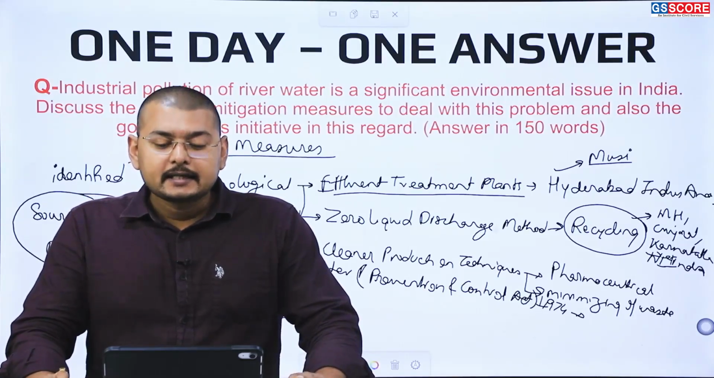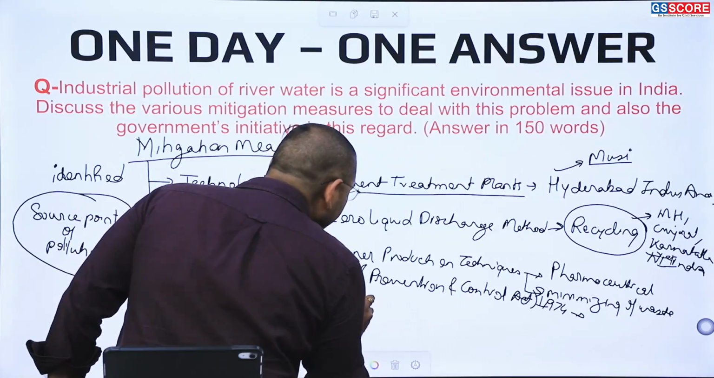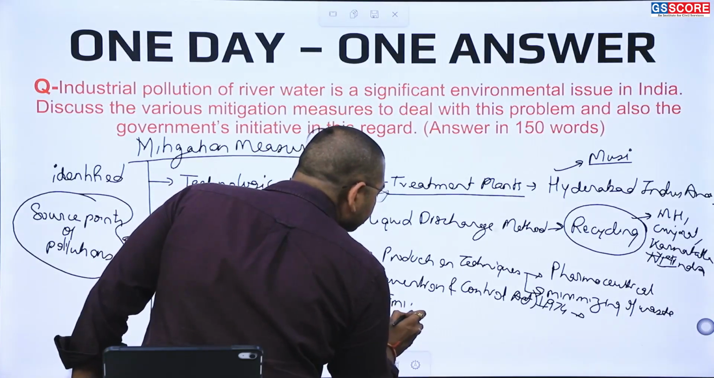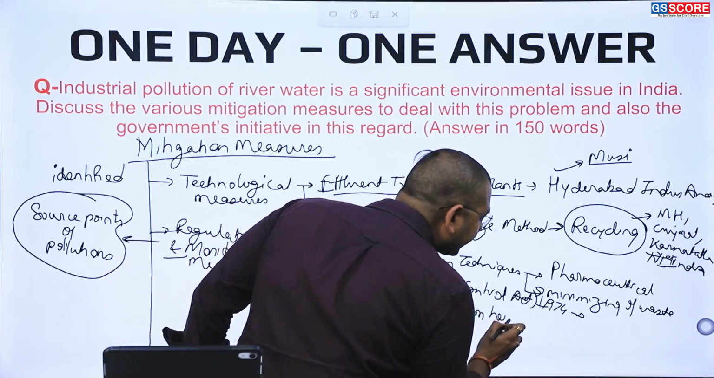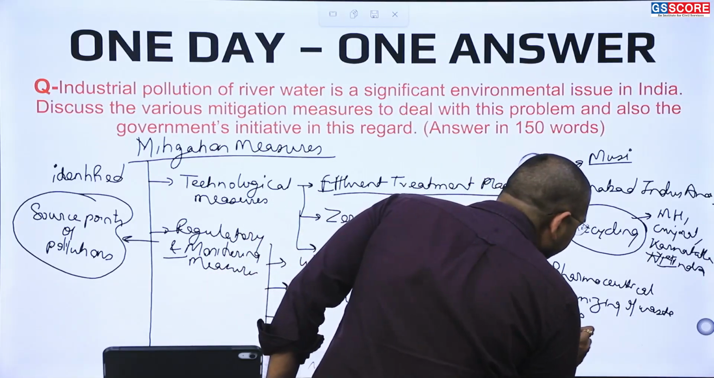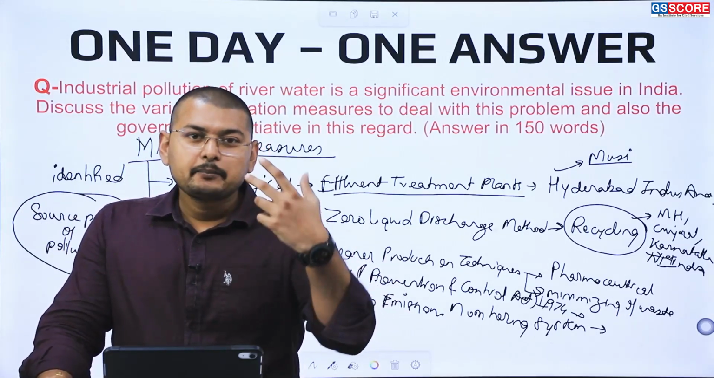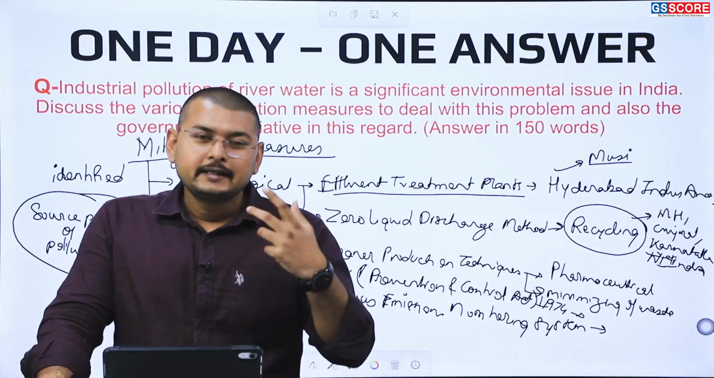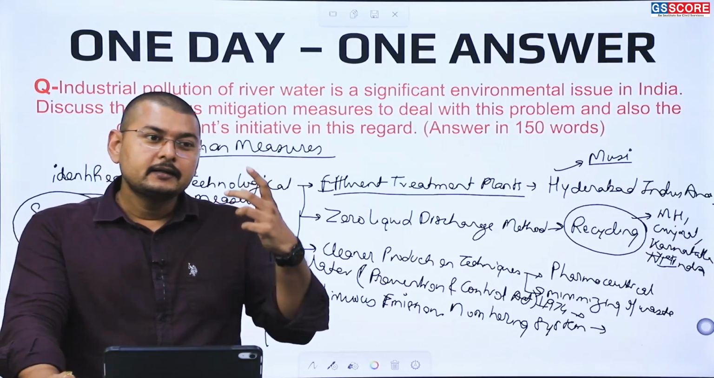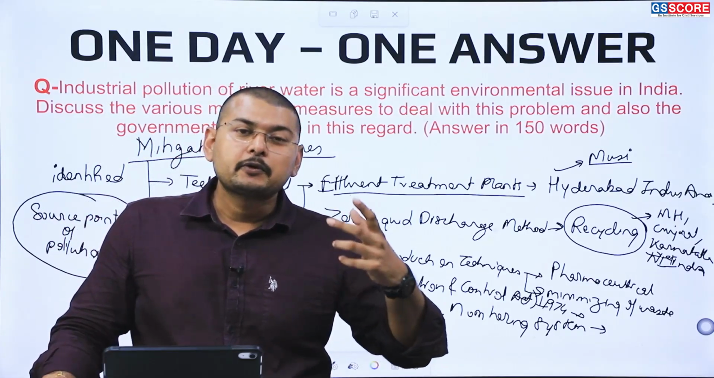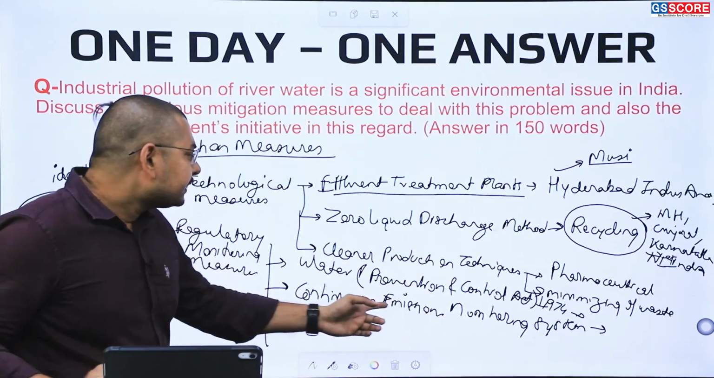Similarly, there is the continuous emissions monitoring system, which works on the real-time monitoring of the effluents coming out of the industries. So these industries can be mapped, and the real-time assessment of data, that is how much polluted water is coming out of an industry, can be gauged.